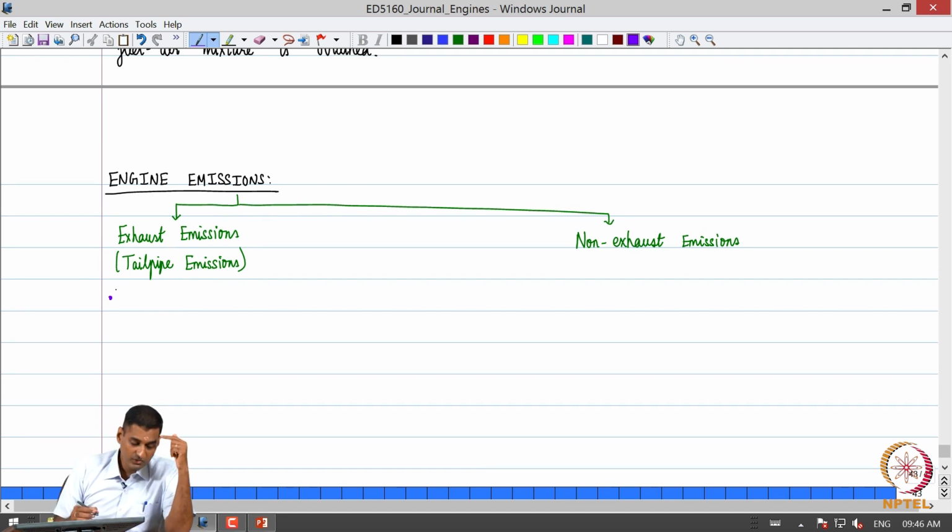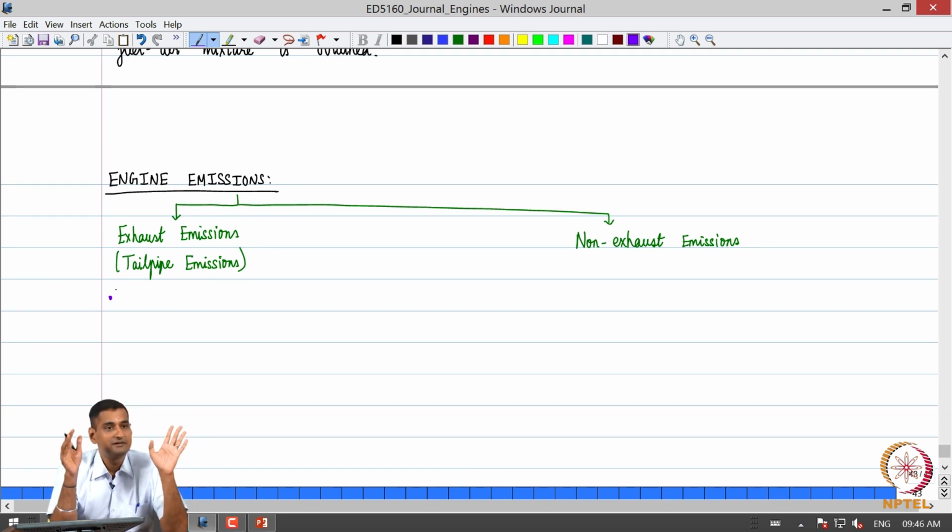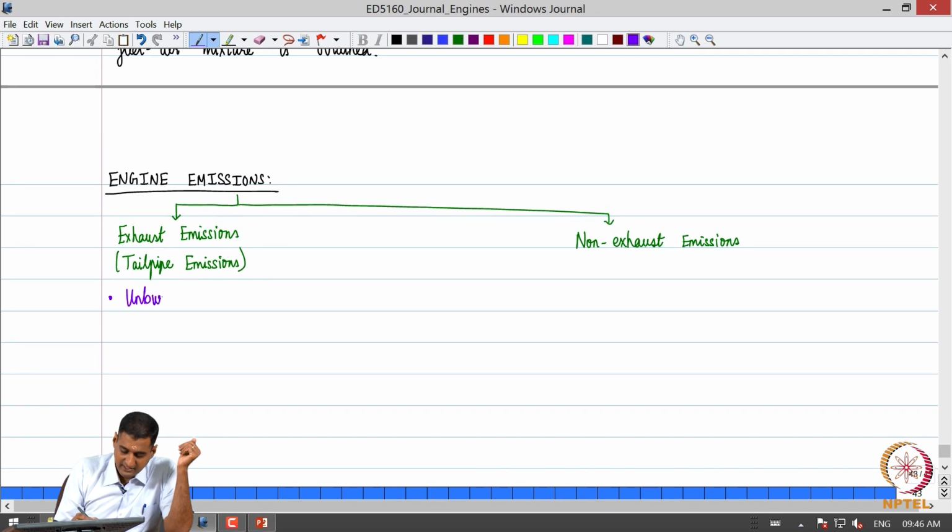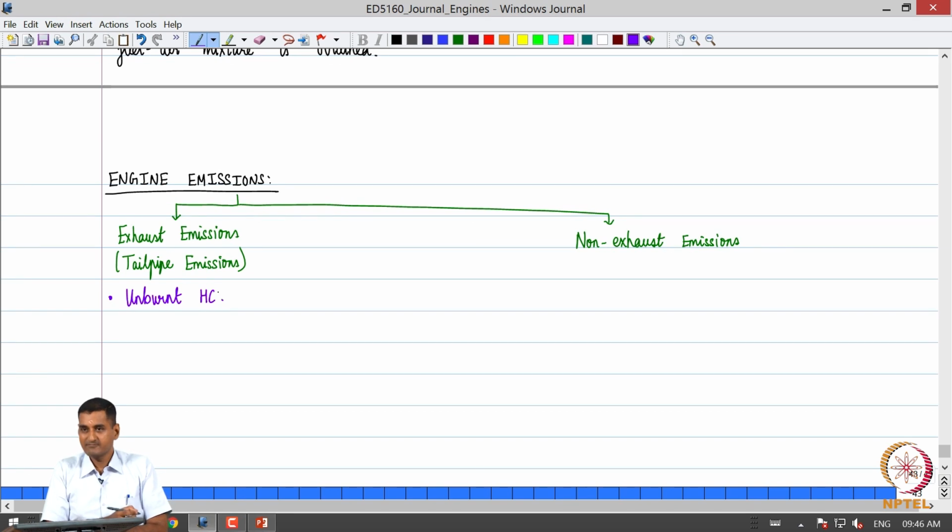Ideally, if a combustion process is ideal, all the hydrocarbons in the fuel must be oxidized into CO2 and H2O. That is the ideal combustion process, but that does not take place. So, what are all the emissions that come about and which impact our environment? Sometimes the hydrocarbon present in the fuel will come out unburnt, there is a chance. A part of it may not get oxidized.